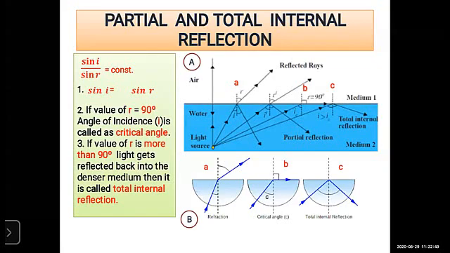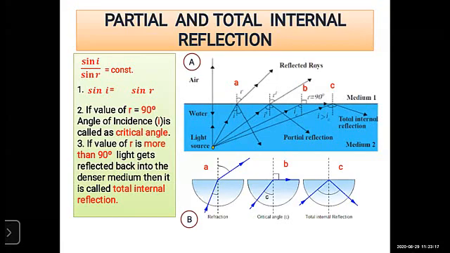Okay, and if you again increase i, when we increase the angle of incidence so that it is greater than the critical angle, the angle of refraction increases and goes more than 90 degrees.